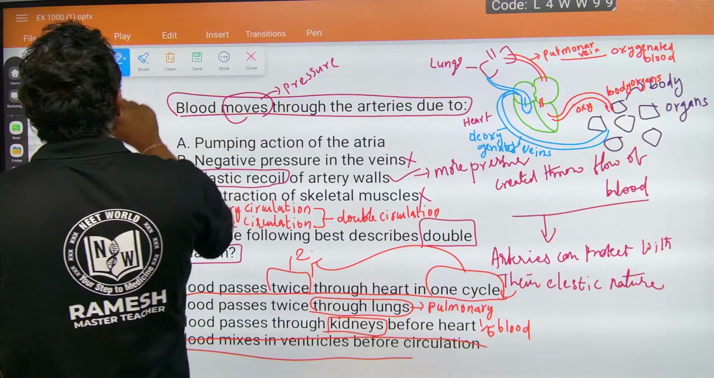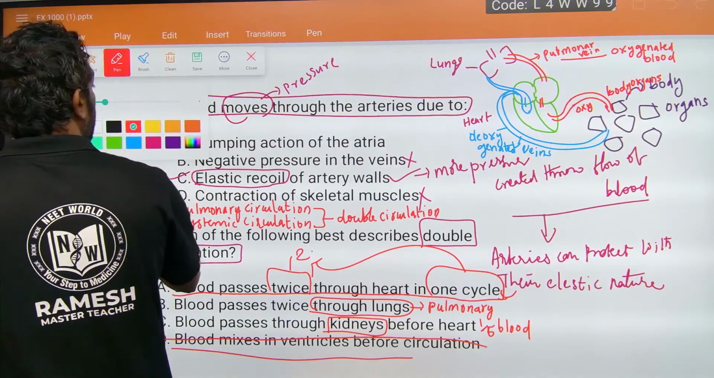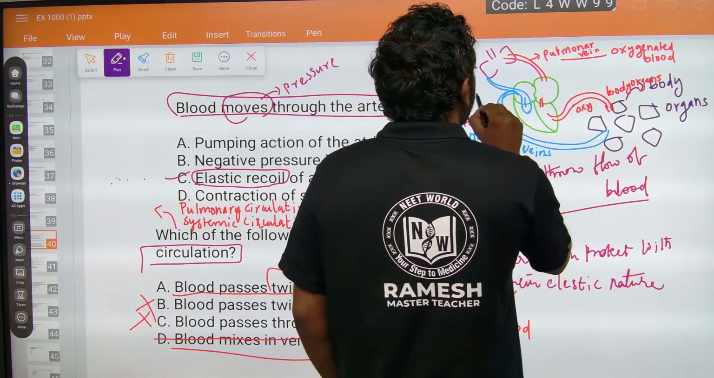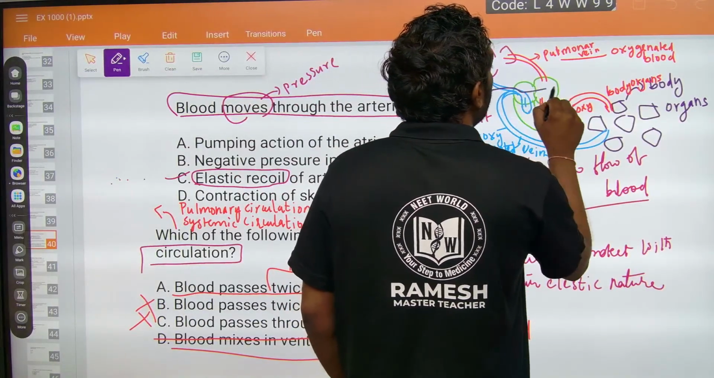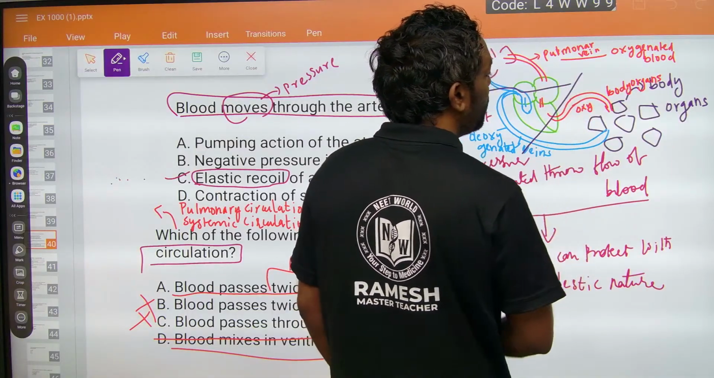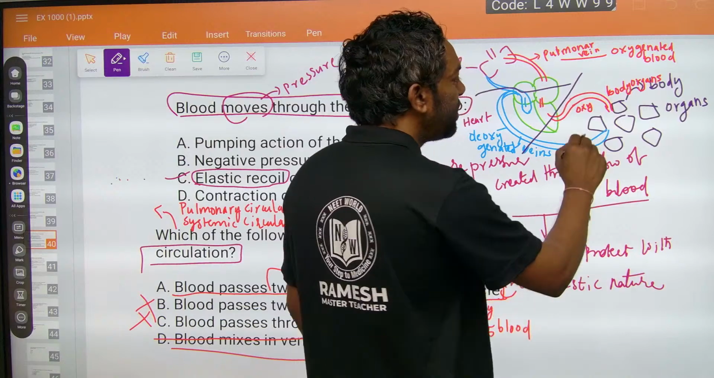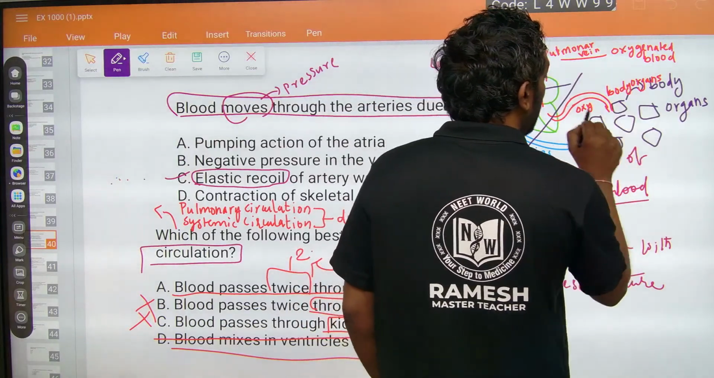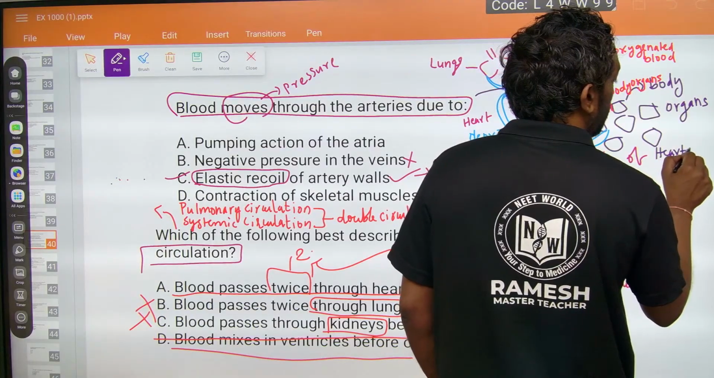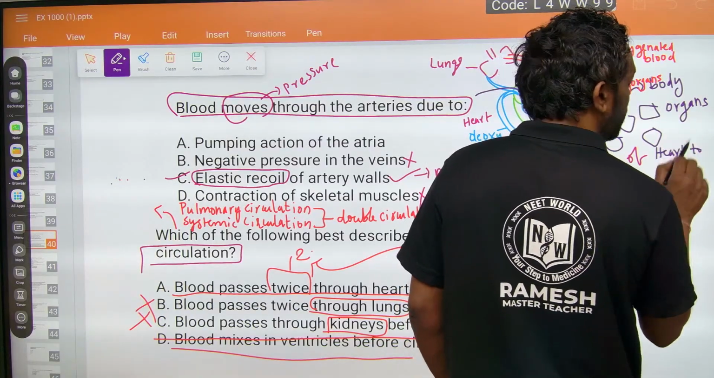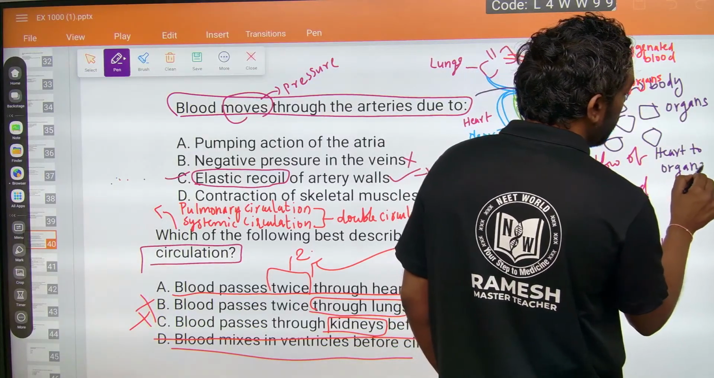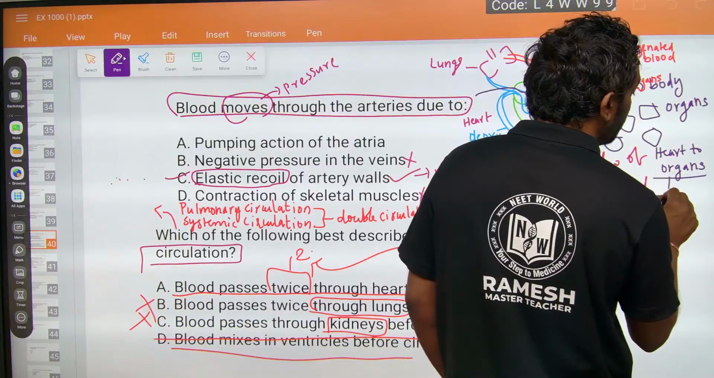Here you have to look into here. There is a circulation between heart and lungs. There is a circulation between heart and tissue. This is the systemic circulation, heart to tissue, heart to other organs, tissue meaning other organs. Heart to organs is systemic circulation.